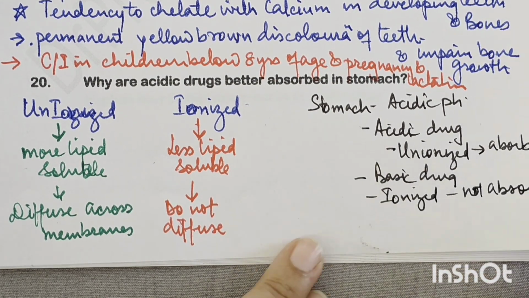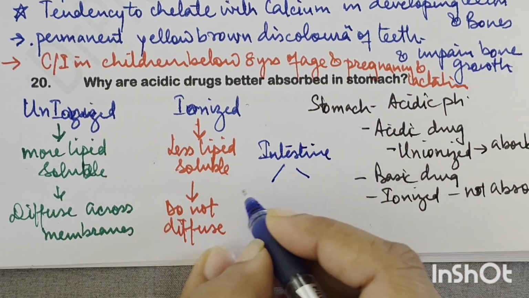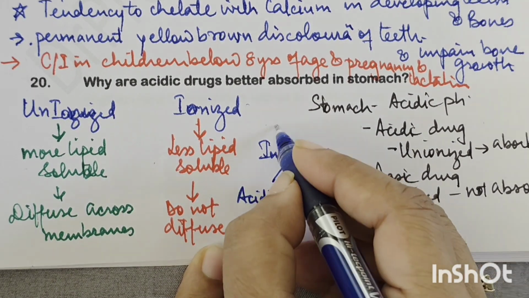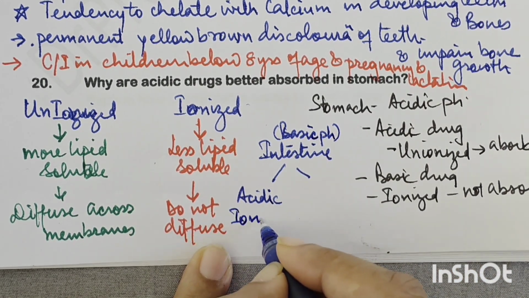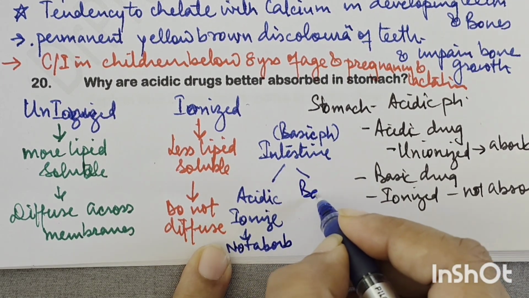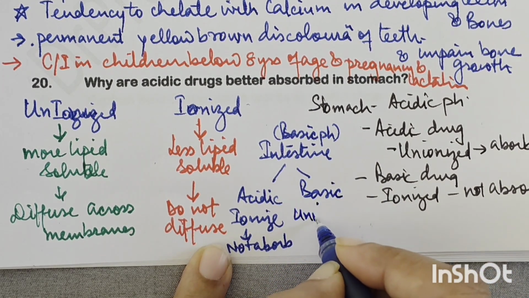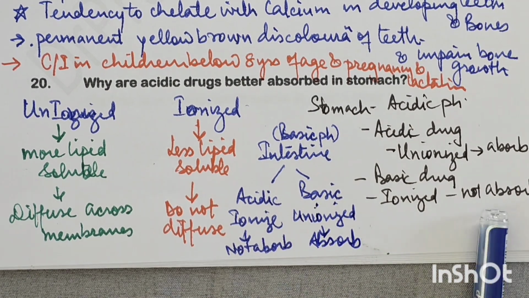Okay. Same thing if you go to the intestine. In intestine, what happens? There is basic pH there. So in intestine, acidic drug will get ionized and not absorb, right? While basic drug will remain unionized and will absorb. So this is the whole fundamental behind this.